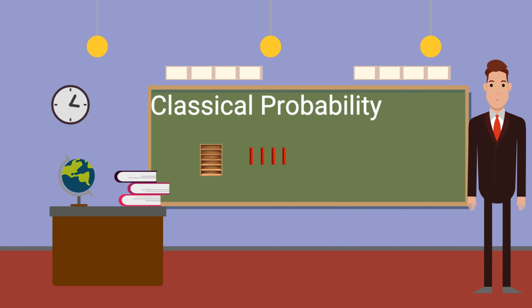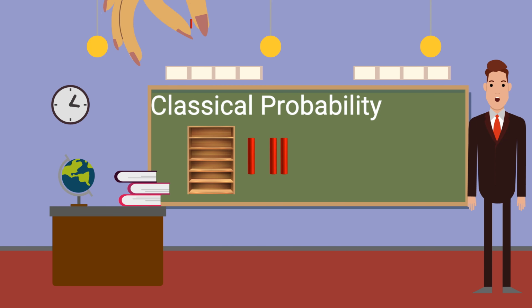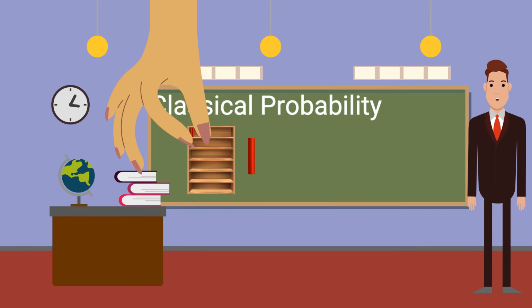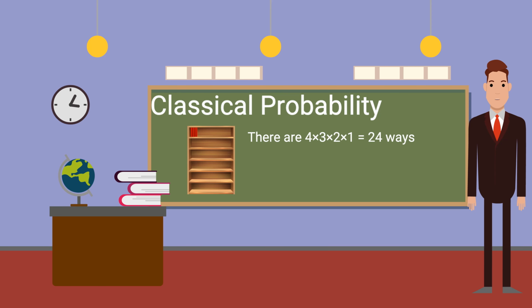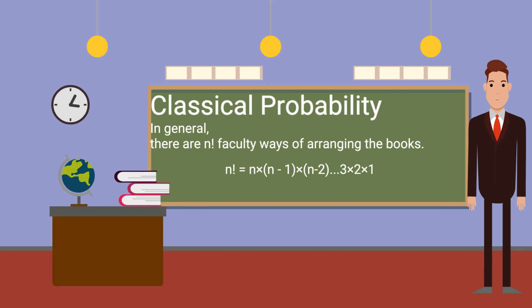Assume you have 4 books that you would like to arrange on a shelf, and you would like to know the number of ways to arrange the books. We can take a random book from the 4 books and place it on the shelf. So for the first book, we had 4 possible books to choose from, and after placing it, we could choose from 3 books for the next one to place. We can repeat this until there are no books left, and we can see that we have 4 times 3 times 2 times 1, so 24 ways of arranging the books. In a more general fashion, we have n factorial ways of arranging the books. An exclamation mark after a variable or number denotes factorial, and it translates to the formula: n factorial equals n times n minus 1 times n minus 2, and so on, all the way down to 1.